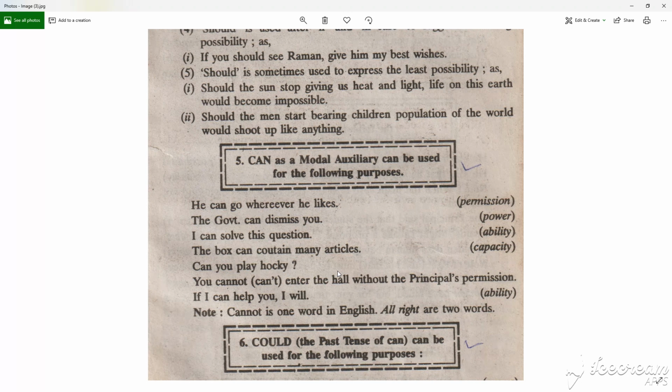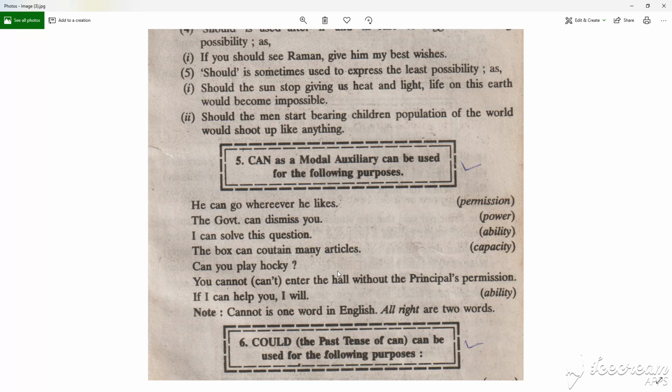So let's take the examples. He can go wherever he likes. It's a permission. The government can dismiss you. It's a power. I can solve these questions. It's ability. The box can contain many articles. It's a capability or capacity. So, can you play hockey? You can't enter the hall without the principal's permission. If I can help you, I will. It's ability.